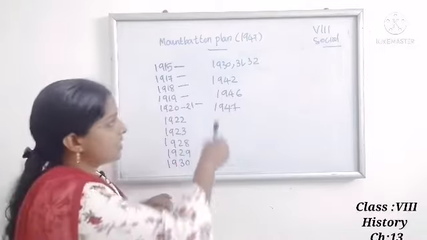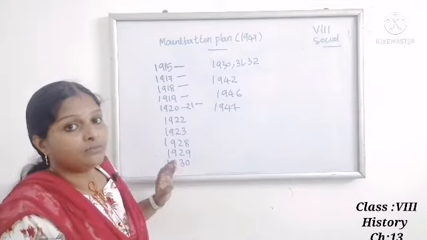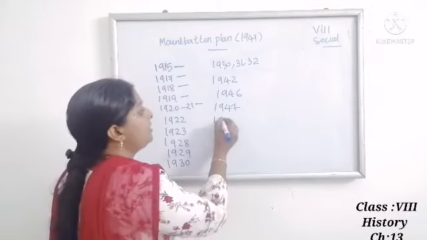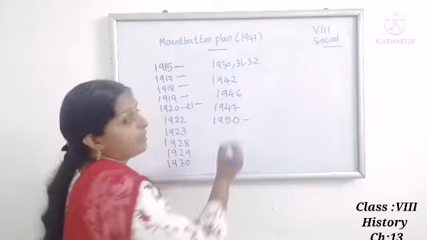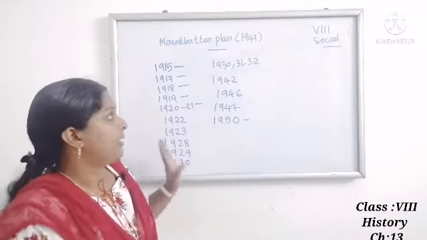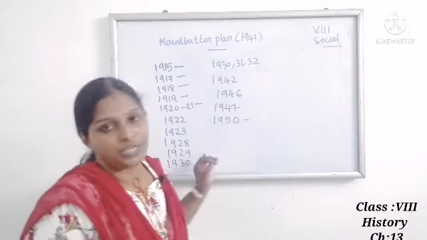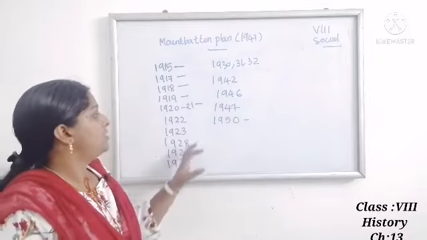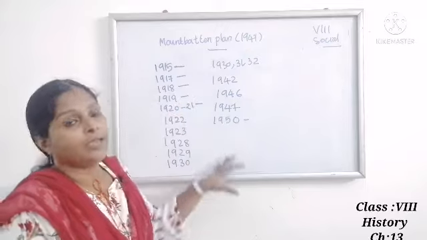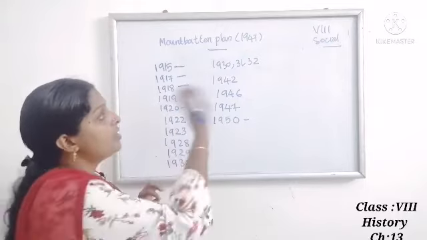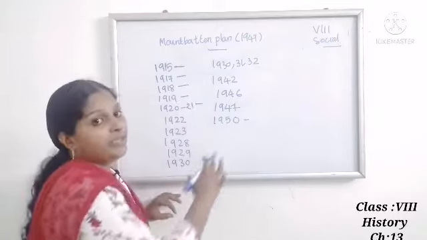These are the main years related to our freedom movement. And in 1950, India became a republic. So these are the main years you want to know in this chapter. All these years, write them like a timeline, and on the opposite side write the main events.